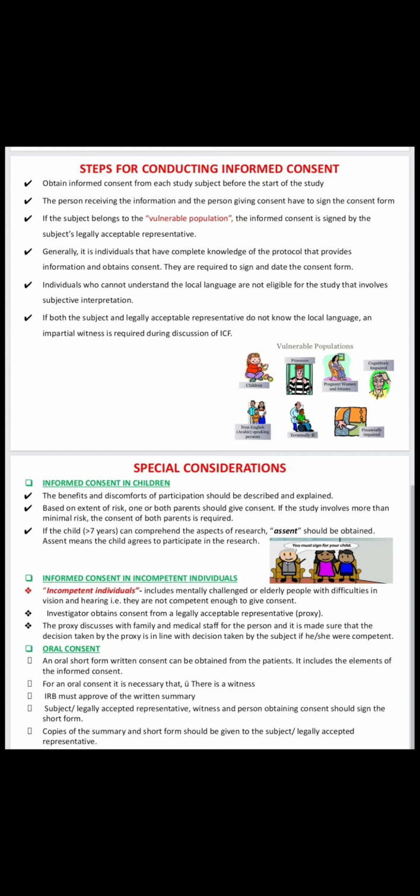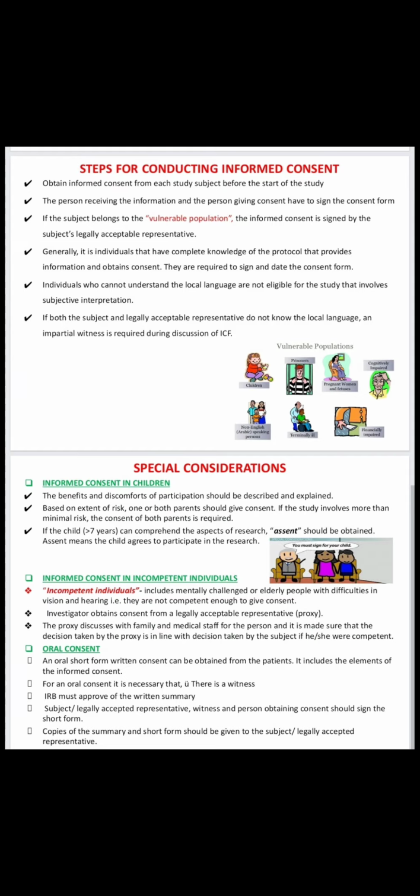Next one is if the subject is an incompetent individual. What is meant by incompetent? Incompetent means mentally challenged or elderly people with vision or hearing impairment. In these cases, investigators obtain consent from the subject's legally acceptable representative. This representative should discuss with the family members and medical staff and the subject, and he should provide the informed consent.